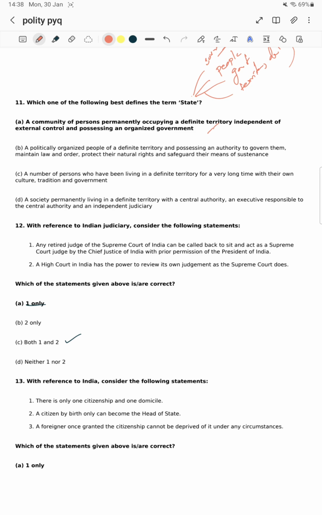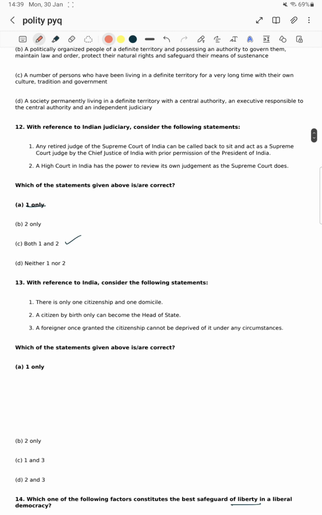This provision is there when there is a lack of judges in the Supreme Court. Next, a High Court in India has the power to review its own judgment as the Supreme Court does. Yes, both the Supreme Court and High Courts have the power to review their own judgments. It is given directly by the Constitution.